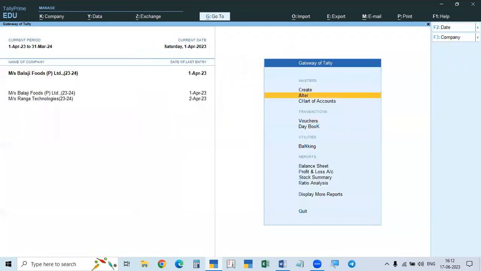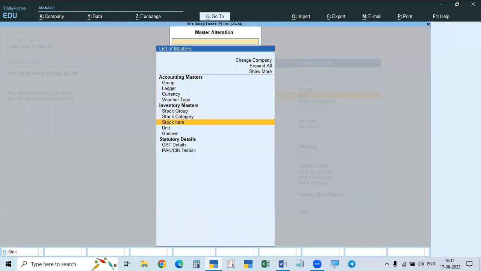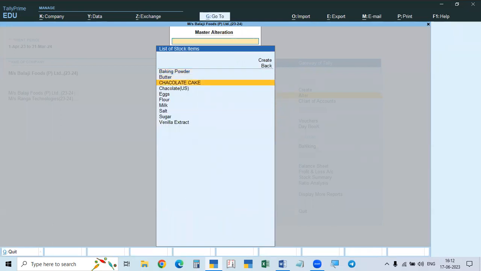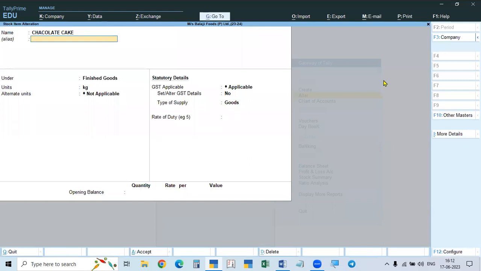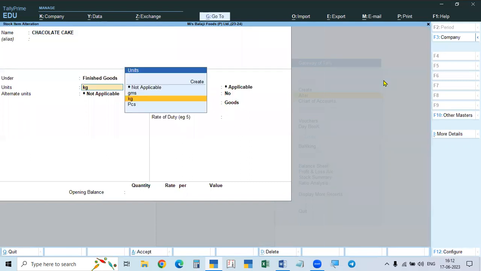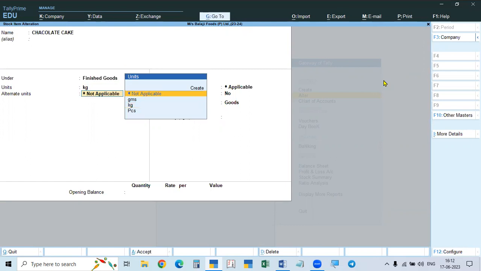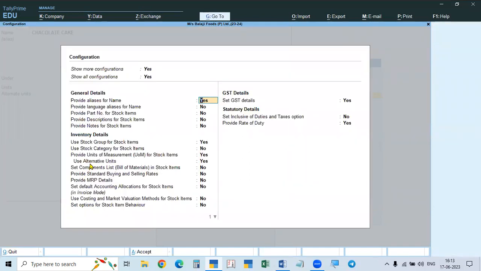Then we have to make the finished goods. We have to create the finished goods stock item, which is chocolate cake, in kgs. In this finished goods, it is reported only in kgs, no grams, so alternate units, not applicable. Then we have to make the bill of material. If it is not showing, go to F12, and after the alternate details, enable components list or bill of material.